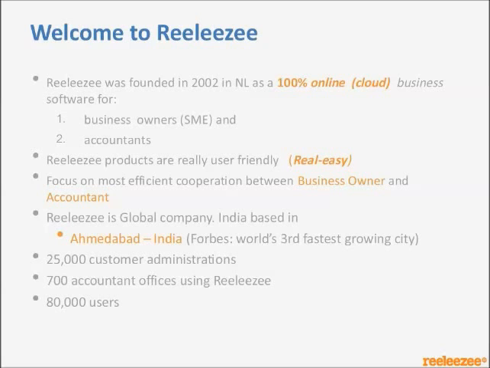It's a global company. In India, we are based in Ahmedabad. We have, as of now, 25,000 plus customer administrations. There are 700 plus accountant offices which are using Reeleezee. We have a Reeleezee portal which is exclusively for accountants, and we have 80,000 plus SMEs who are using our application.